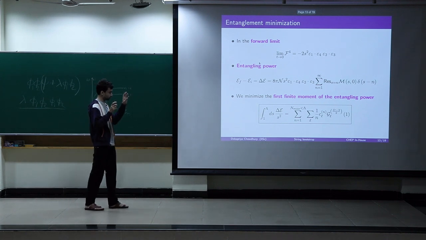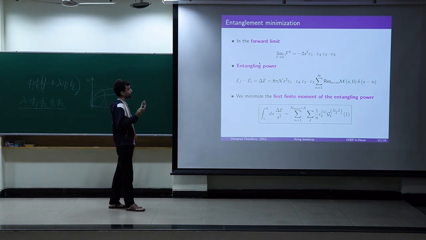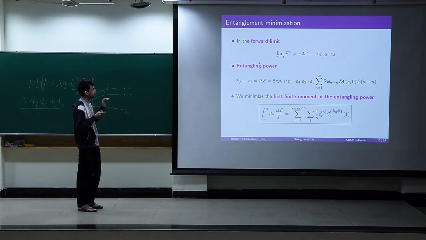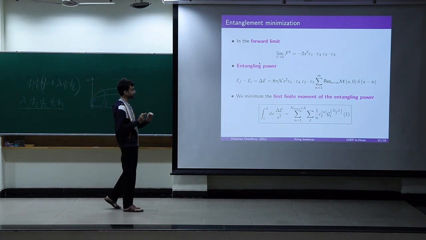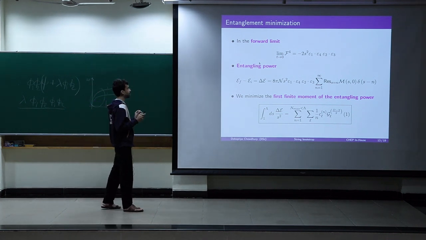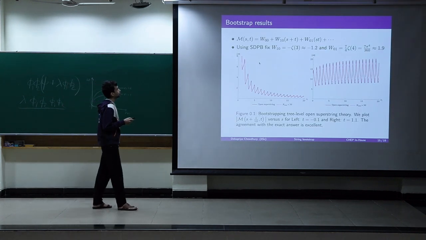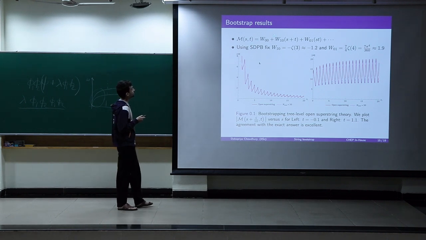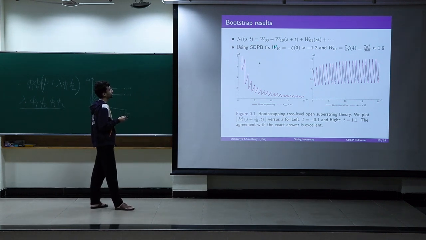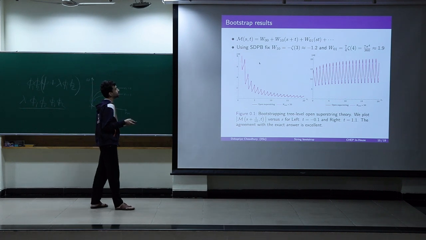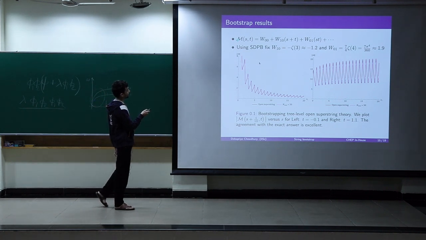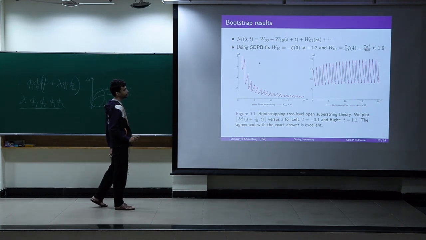So the prescription is that we have an amplitude, we are minimizing something, we are imposing some constraints like unitarity, analyticity, and crossing symmetry, and then we find the results. So if you do this for the superstring amplitude and fix the Wilson coefficient W10, so what is the Wilson coefficient? If we expand the amplitude in a Taylor series expansion about s plus t and st, which are crossing symmetric combinations, then the low-lying coefficients of this Taylor series expansion are called the Wilson coefficients.